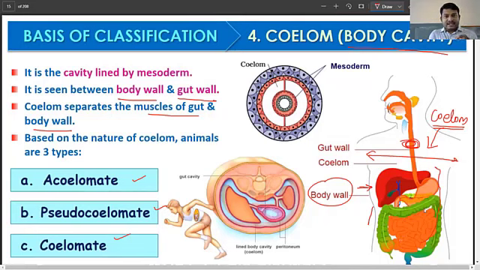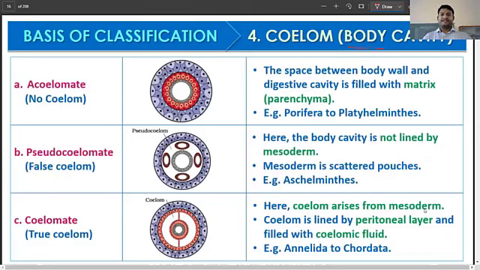So, if an organism is going to be exhibiting organ system level of body organization, they will definitely have the coelomate structure. Otherwise, it is simply not possible. Right. So let's compare these.